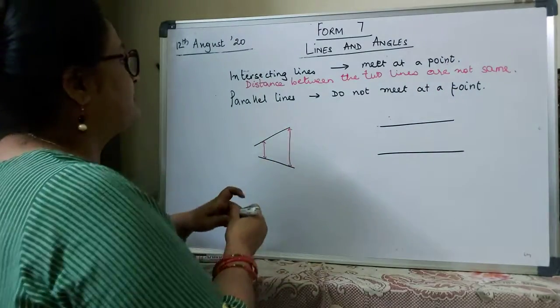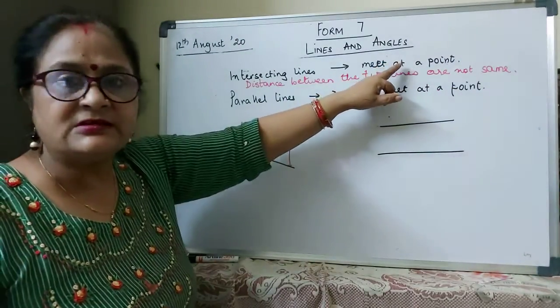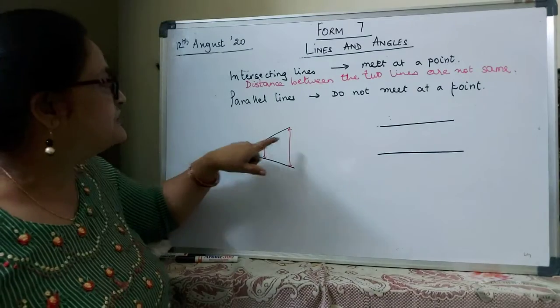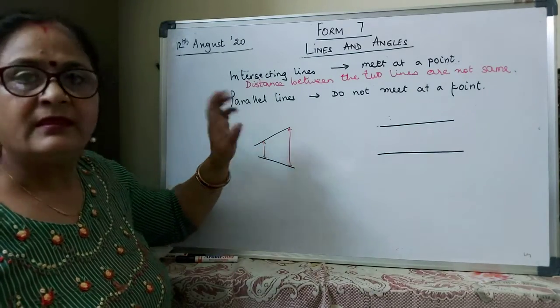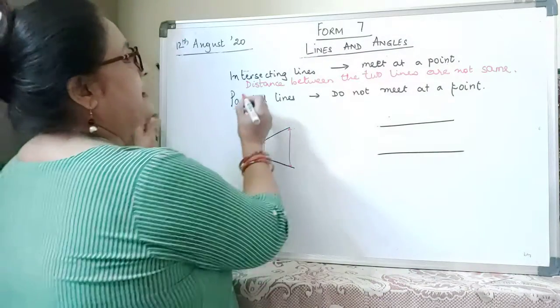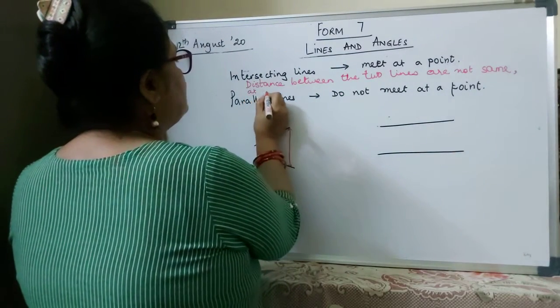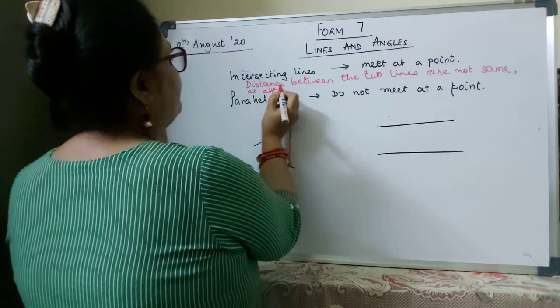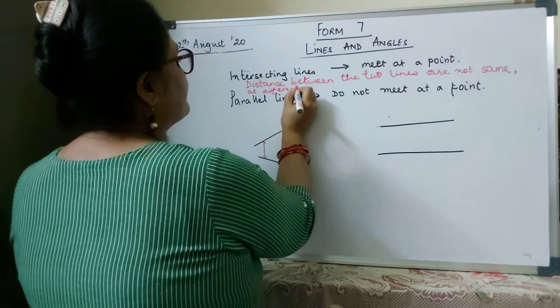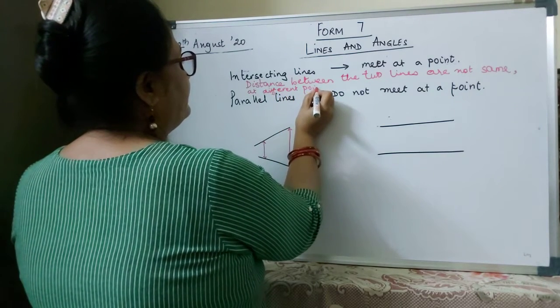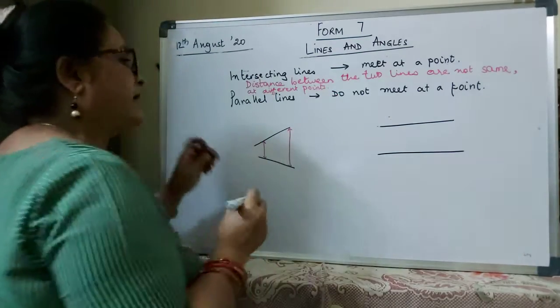Intersecting lines will meet at a point because the distance between the two lines is not same at different points. This is what you need to write down.